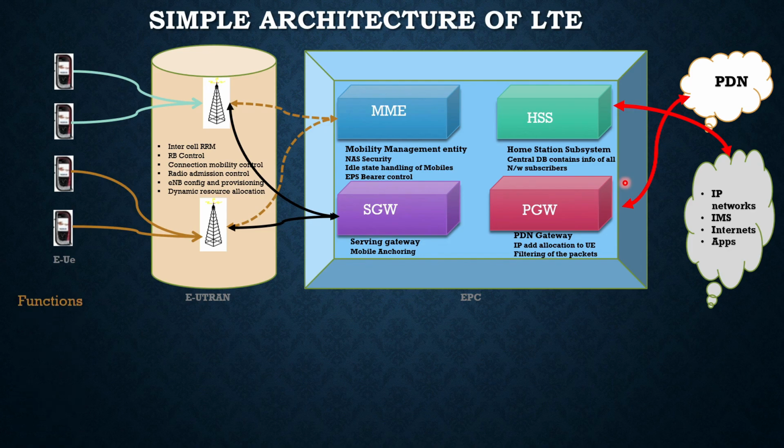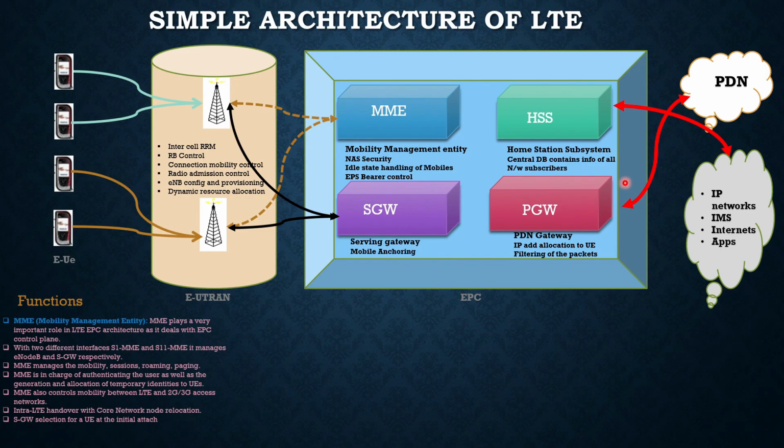Now let us see the functions of each network element: MME, HSS, SGW, PGW. First, the functions of MME. MME plays a very important role in the LTE EPC architecture as it deals with the EPC control plane.